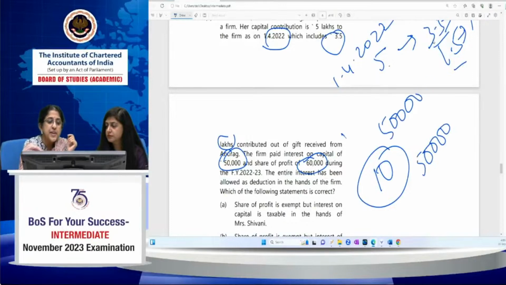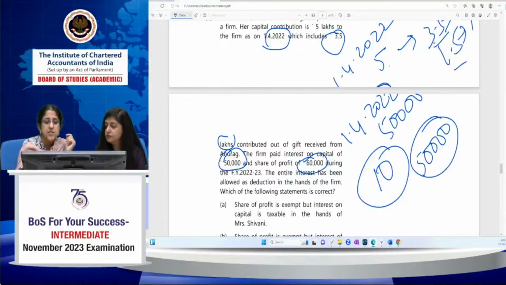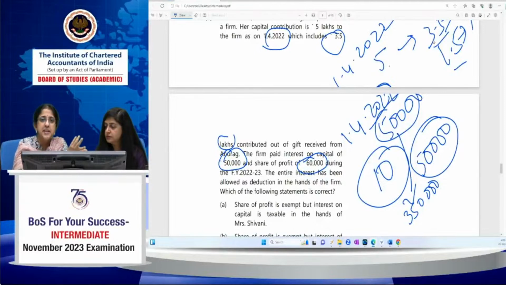You have to take it as on the first day of the previous year. What was the capital? That's what you have to consider. She earned an income of 50,000 out of a capital of 5 lakh. Out of this 5 lakh, 3,50,000 is out of gift from husband. So only 1,50,000 is her own contribution. So that proportionate interest would be includable in the hands of Anurag.